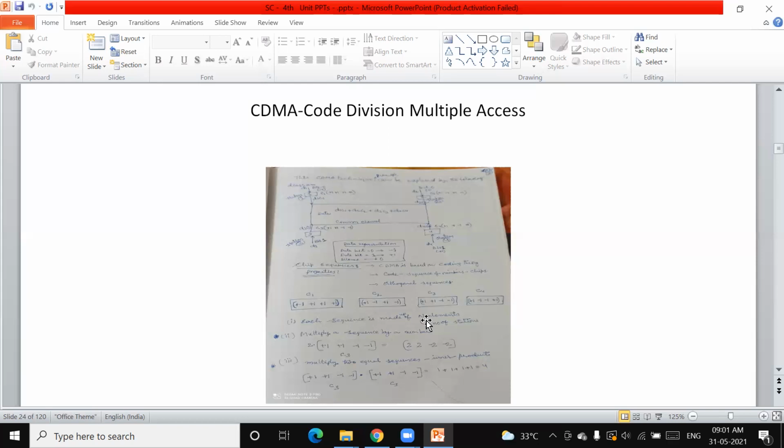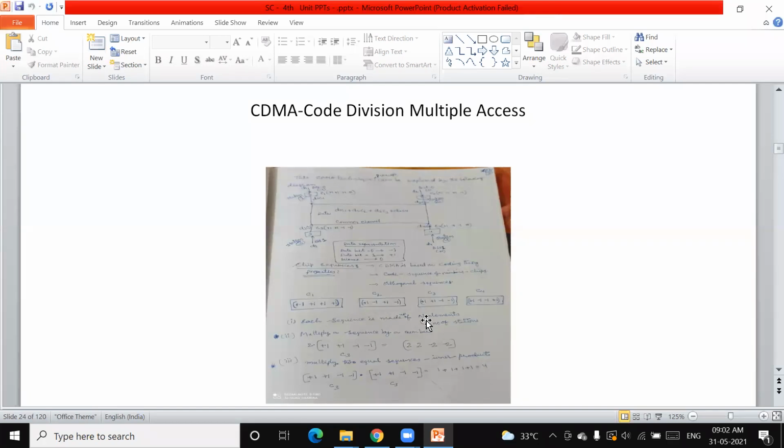For example, we are going to transmit 1011, whatever it is. User 1 wants to give some data, coded with code 1, and data 2 for station 2, and station 3 and station 4, etc. That we are going to see.